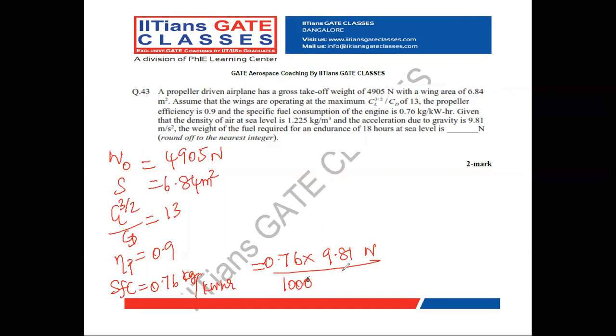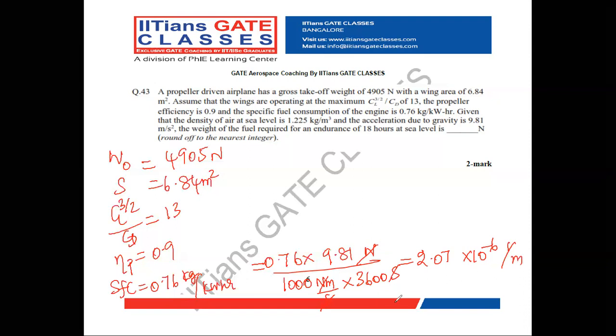Joule per second is watts. So Newton meter is joule. Into 3600 seconds. So seconds cancel. Newton is cancelled. So the value we get is in per meter. So the value which we are getting is 2.07 into 10 power minus 6 per meter.